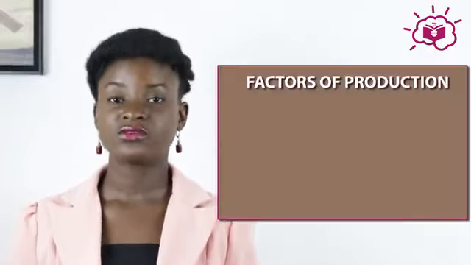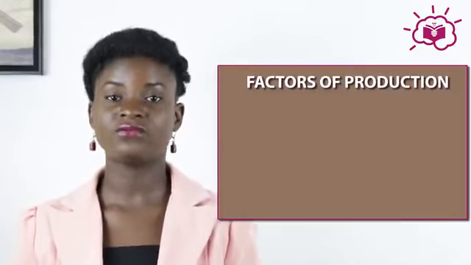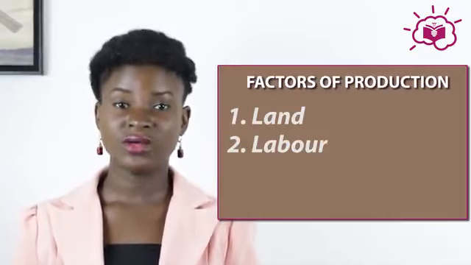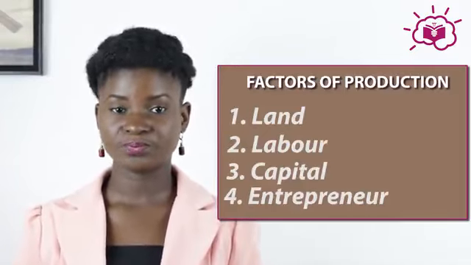Production happens on a daily basis. Every one of us, in one way or the other, helps in production processes. Now let's talk about the factors of production. We have 4 factors of production: land, labor, capital, and entrepreneur.